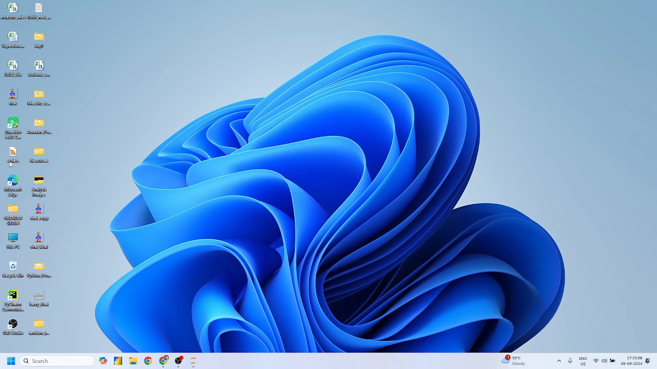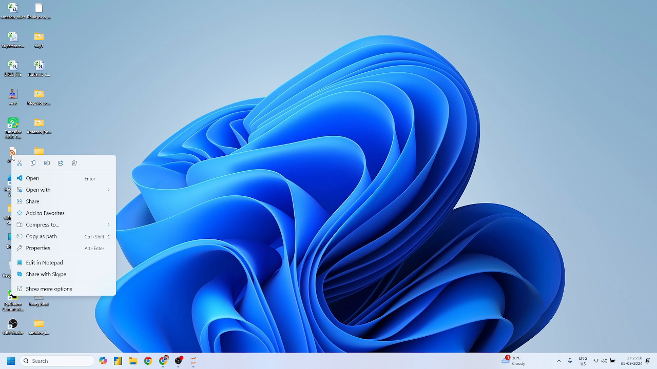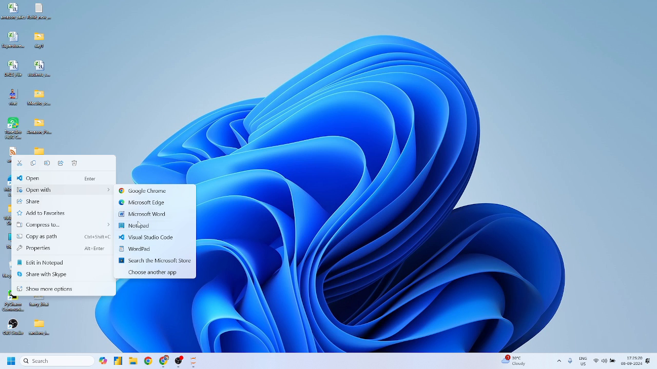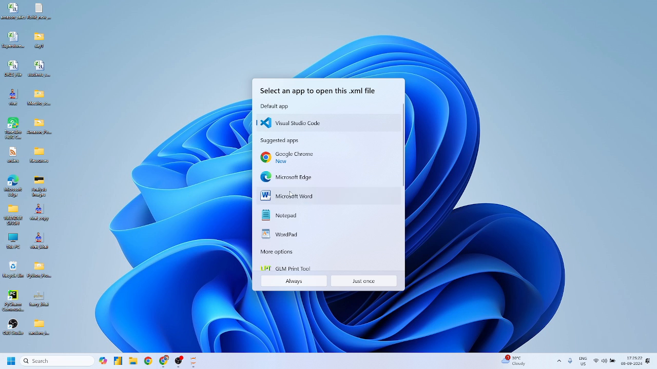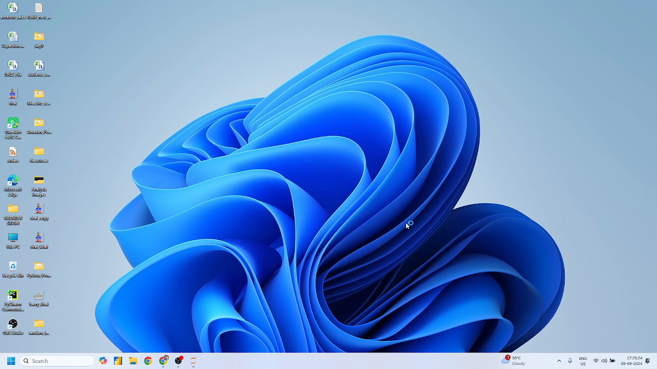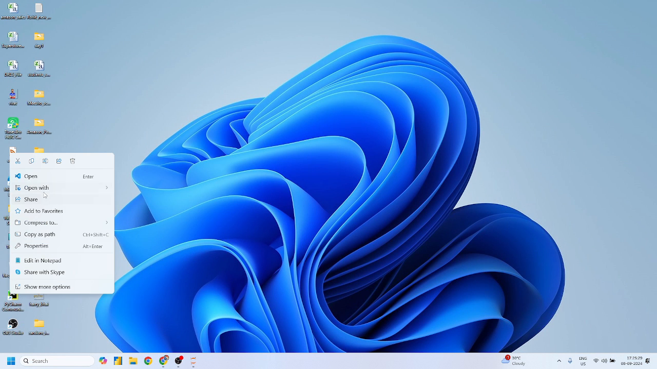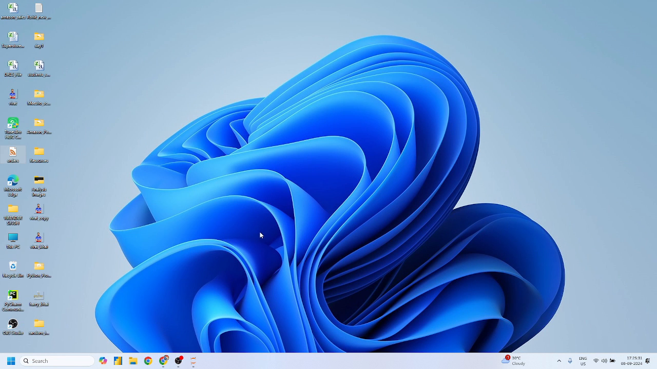Why I'm saying this? Suppose I want to open this file in Notepad, and I know that this is a .json file, right? Right click on this, open with Notepad, not VS Code. Yes or no? Open this with Notepad, right?